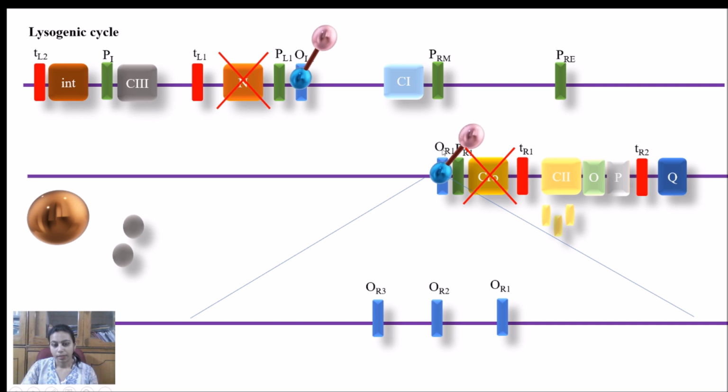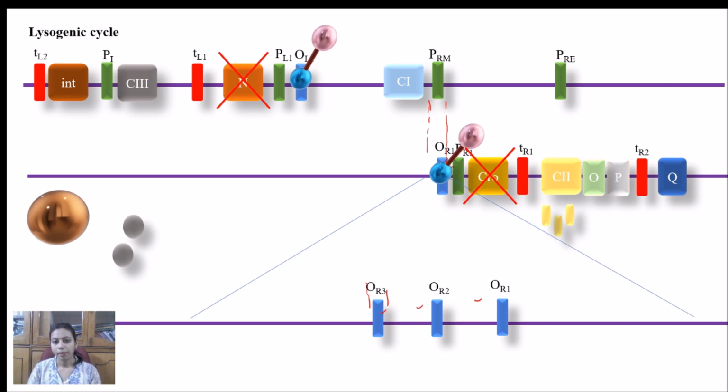the operator site, which is here. Actually, here the operator is not a single operator. Three different operators are functioning all together, and the promoter region, which is there just to activate the synthesis of lambda CI repressor protein, is overlapping with the third one. The promoter of CI is overlapping with the operator, actually exactly with the OR3 region. So there are three different regions of operator: OR1, OR2 and OR3.